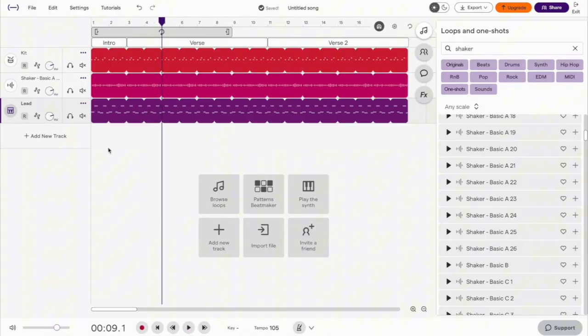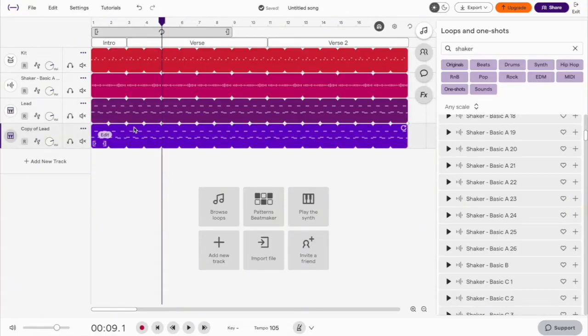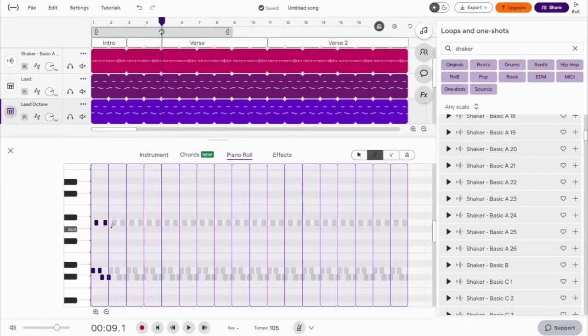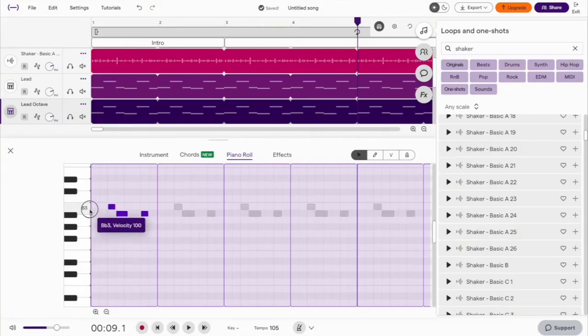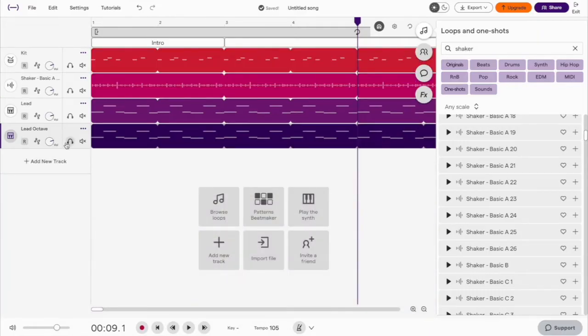Step 5 will duplicate the lead line. Select more options, duplicate track. We'll call this lead octave. Next, go into the piano roll, zoom in, select the Move Notes icon, and highlight all the notes. Drag these up 1 octave. Exit. We'll reduce the volume to -10 dB. Let's have a listen.